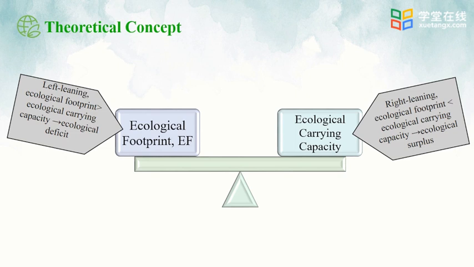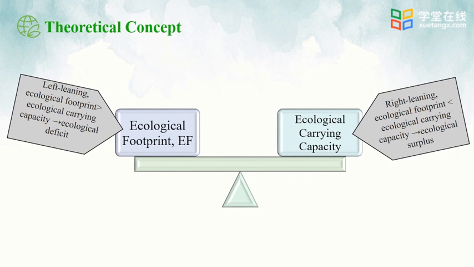Meanwhile, let's take a look at the right side. If the ecological footprint of a region is less than its ecological carrying capacity, then the balance will lean to the right. When the balance leans to the right, it means that the region has an ecological surplus. In this case, environmental resources of this region can support the normal operation of economic activities.